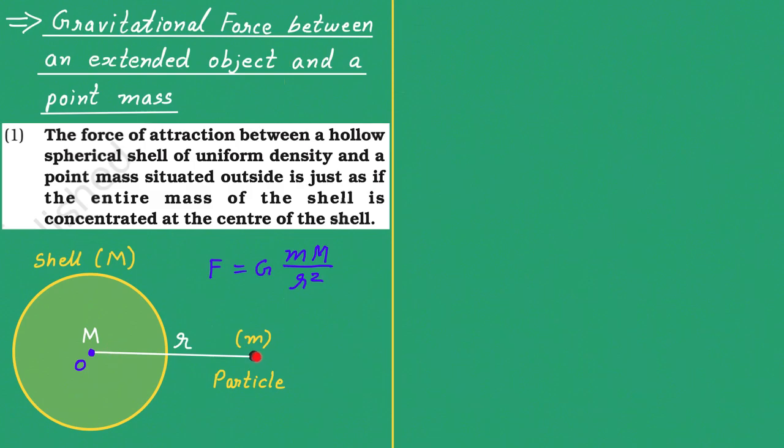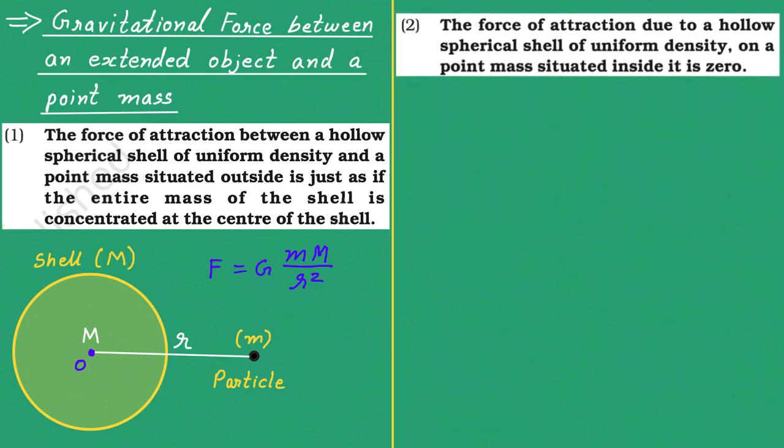That means the total force will be just towards the center O on the particle of small m mass. Not only that, this force can be calculated and it will be just equal to F is equal to G M m upon r square.